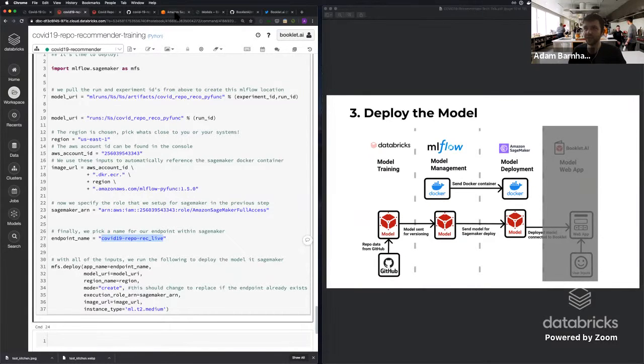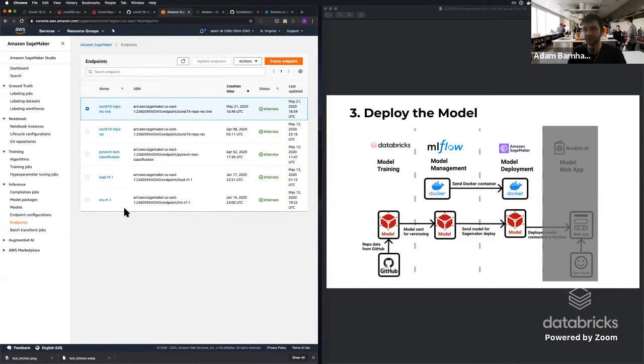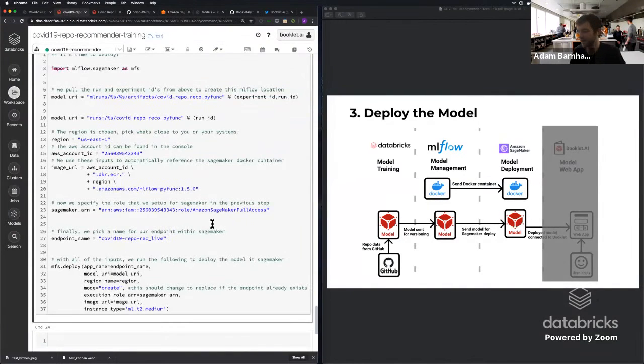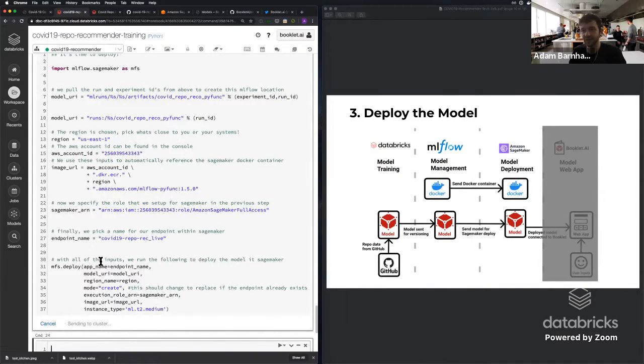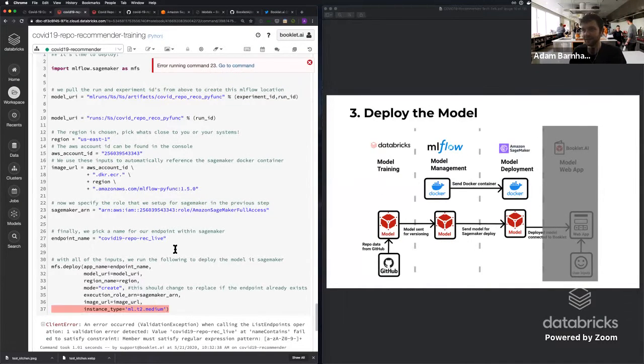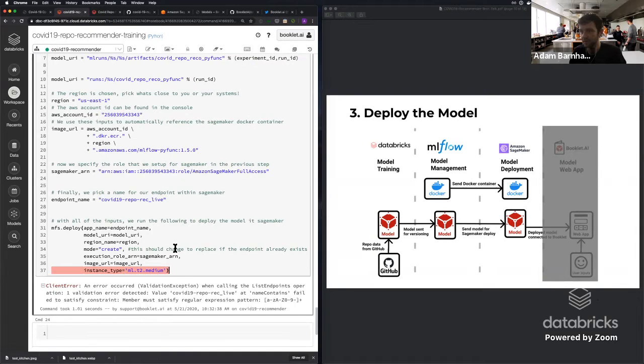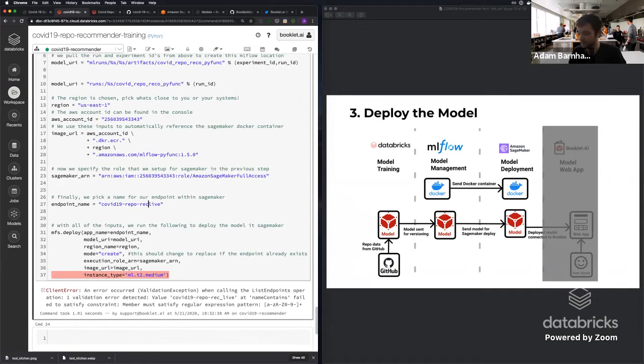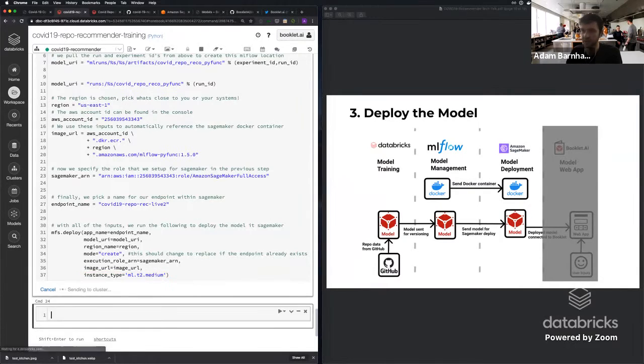And to show what that looks like first, you can see that we have a bunch of SageMaker models sitting in our instance here. And these are all different models that we deployed using MLflow or other systems. And what we want to do now is actually go ahead and run this. What this does is it takes that model that we have set up in MLflow. Oh, I didn't name it the right thing. So it has to have a certain specific structure for naming. So let's go ahead and just call this live too.